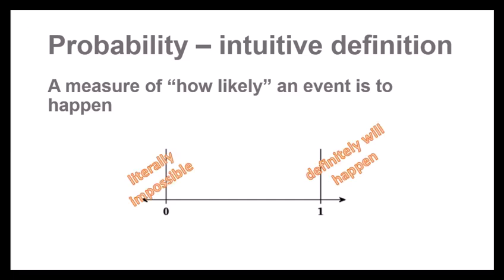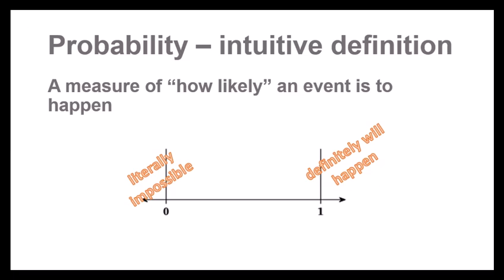The probability of 0 represents no probability, meaning that the event is literally impossible. There's no chance that it could happen. Versus a 1 means that the event is guaranteed to happen. It definitely will happen. So for example, an event with 0 probability would be drawing a black card from a deck with only red cards. Right? If there's only red cards, it's impossible to get a black card.